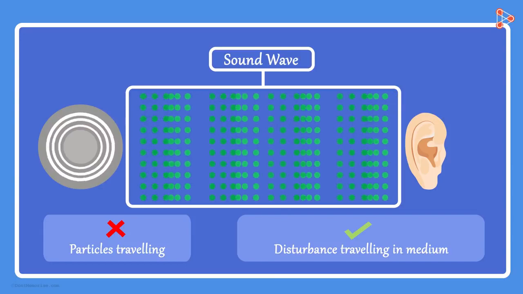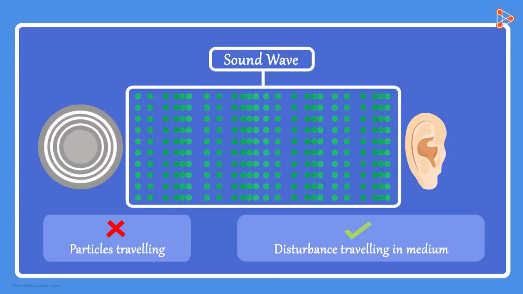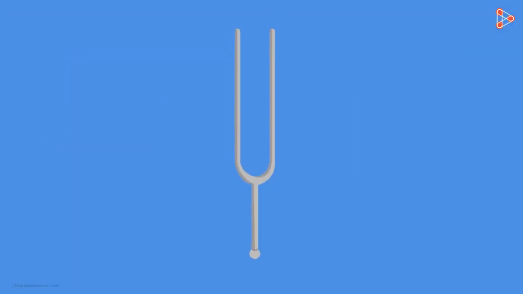But what does this disturbance look like? Let us study this with the help of a tuning fork. Here we take air as a medium of propagation. Here we have a tuning fork made up of steel. This shows the initial condition of the air particles of the medium when the tuning fork is in its original position, that is, when the tuning fork is not vibrating. When we strike its prong on a rubber band, we start hearing a sound. How does the sound travel through the medium?